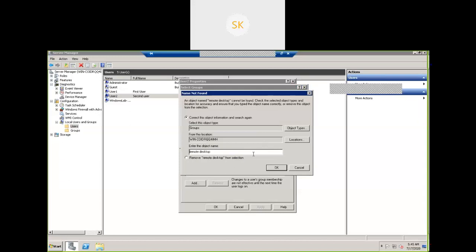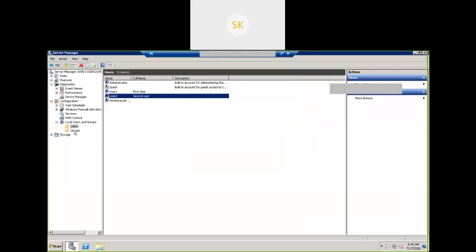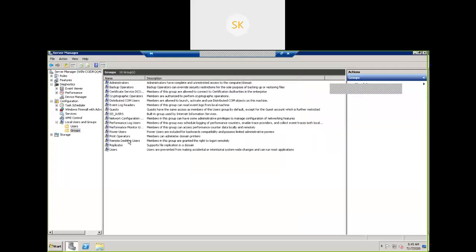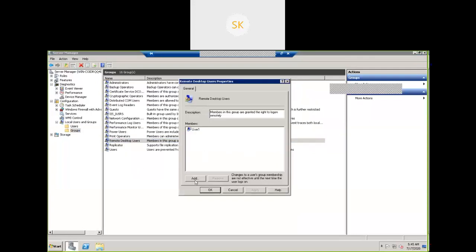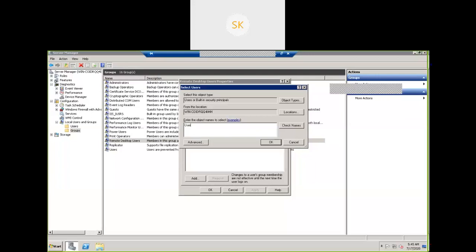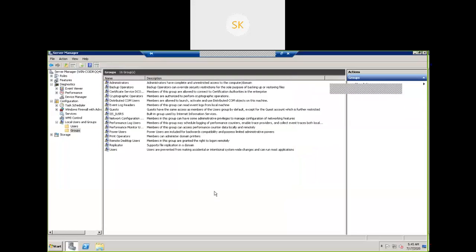So you are not sure what the group is. The better way is to go to groups and then select a user. That is the easiest way. So everyone needs to practice. If you are not getting hands-on practice, you are not sure where to navigate, how to add and all those things. You have to practice a lot. Initially, we are going to struggle. Once you do it 2 to 3 times, you are going to get the practice. Okay. Minimize the screen.